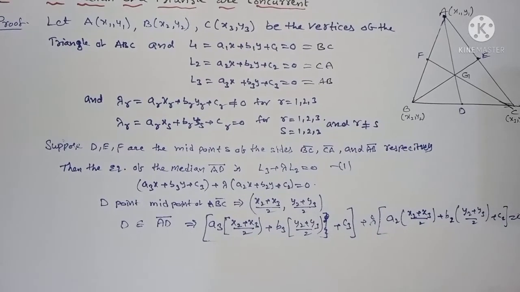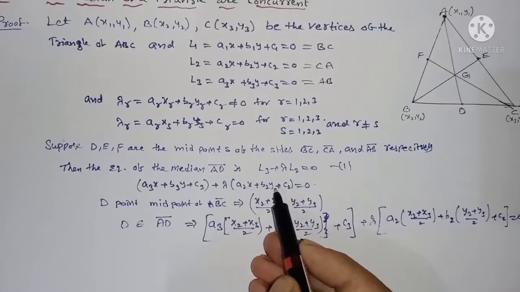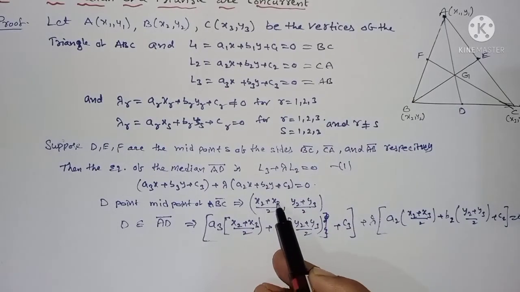I am substituting here x and y, replacing x with x2 plus x3 by 2 and y with y2 plus y3 by 2. Then this can be done as, observe here, you can write it directly.